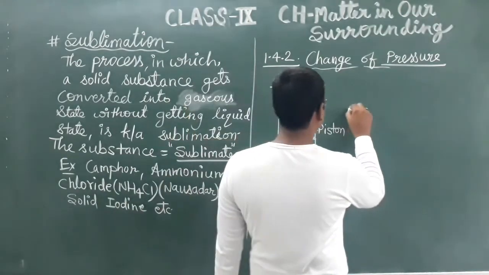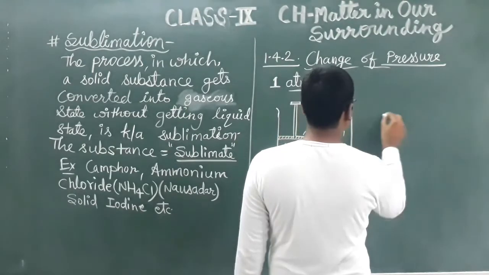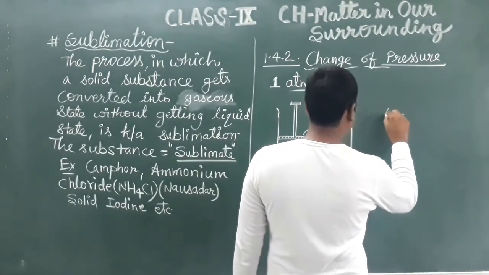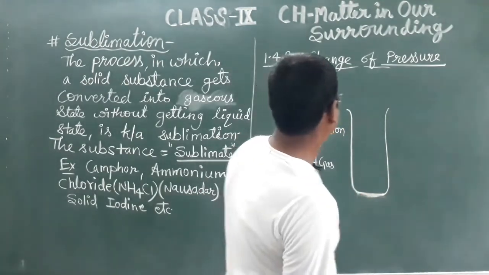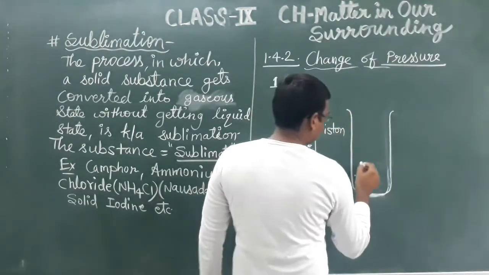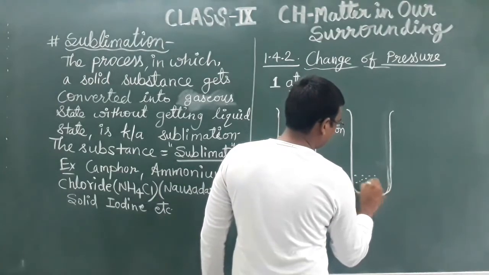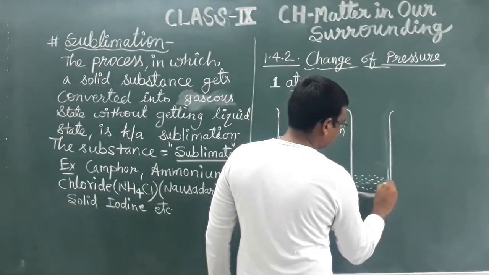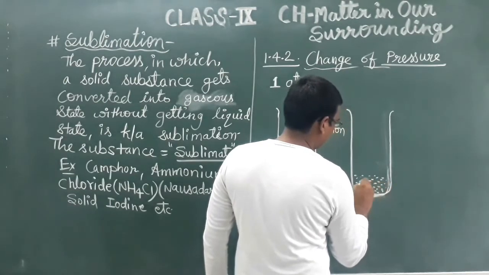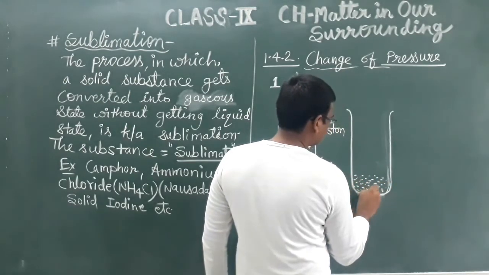Now in the second case, what are we doing? The same cylinder. We are not going to change the cylinder. Everything should be the same. Next condition. Look here. The particles have collected in a small area now.